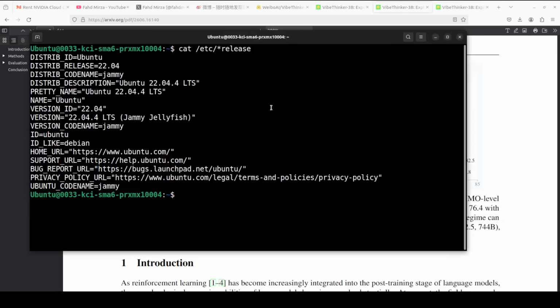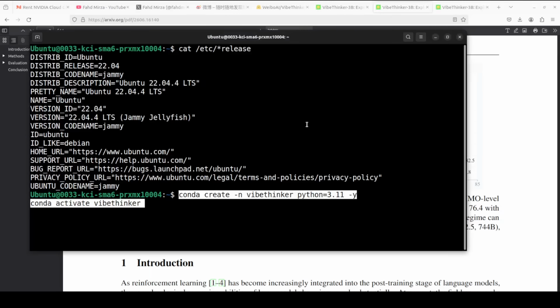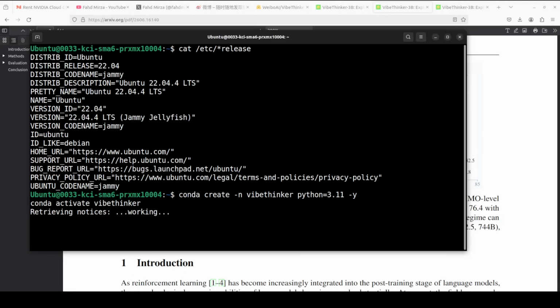Let's get it installed. I'm going to use this Ubuntu system, and I'm going to create this Conda environment. I also have a GPU card, NVIDIA RTX 6000 with 48 GB of VRAM.